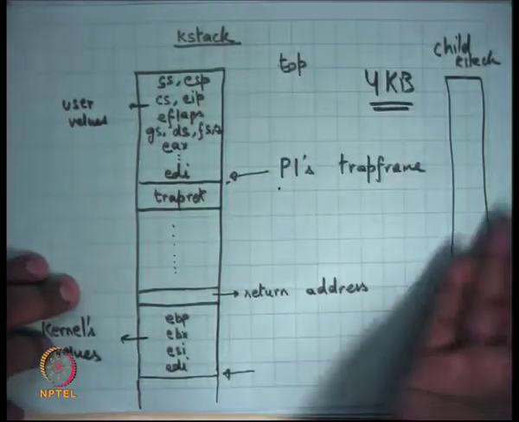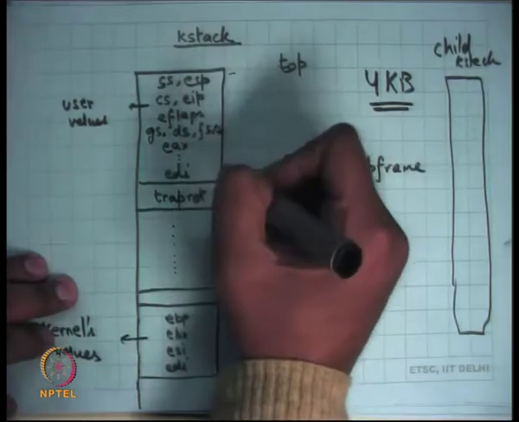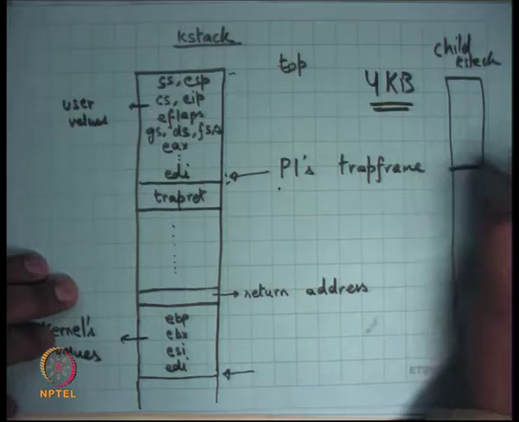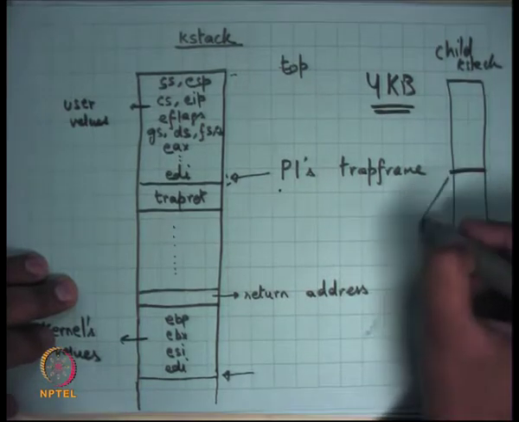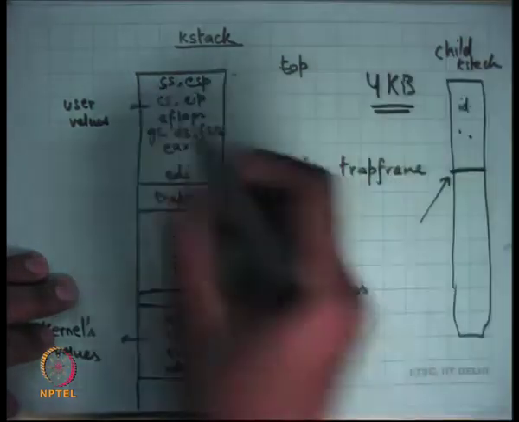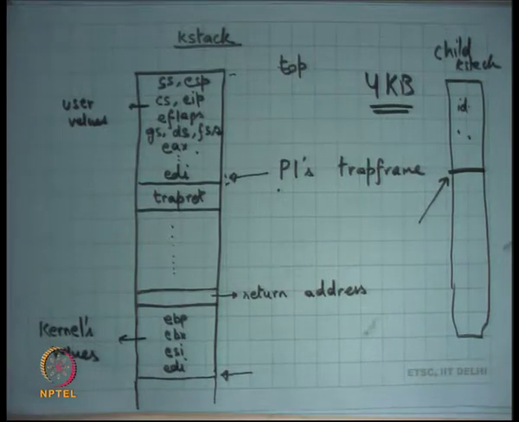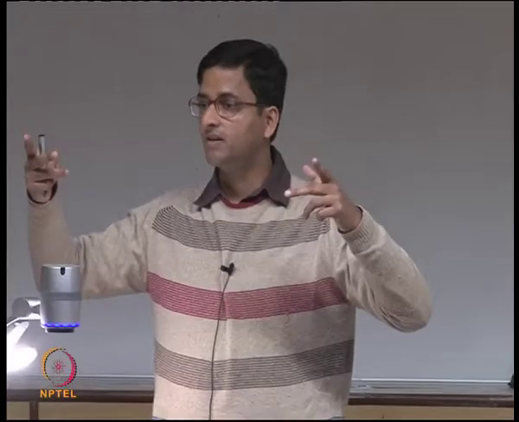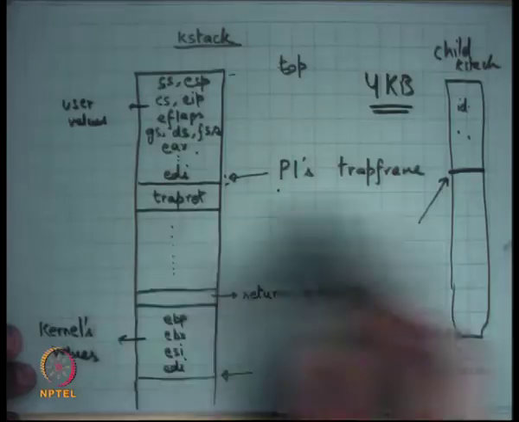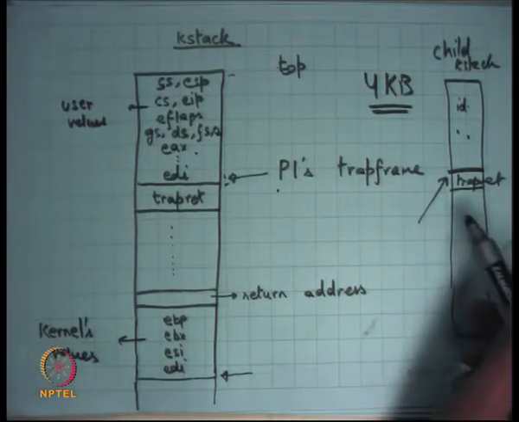and it initializes the child's K stack such that it has the identical trap frame, right? So the trap frame is identical, the contents of these two are identical, except that the EAX value is different, right? So that's how the child will have a different return value and the parent will have a different return value, that's all. Okay. The other thing I do is, I also push trapret here, so that when it gets scheduled,